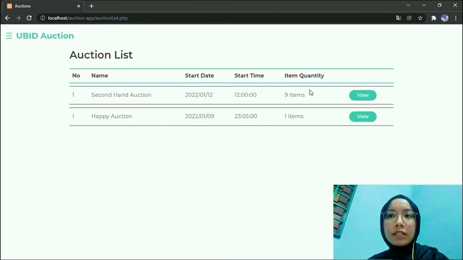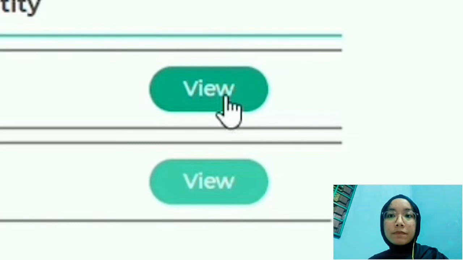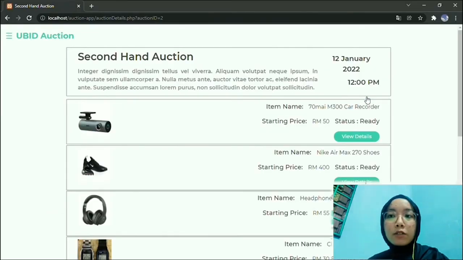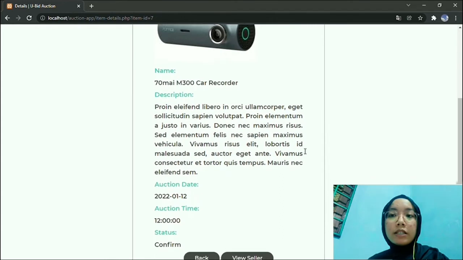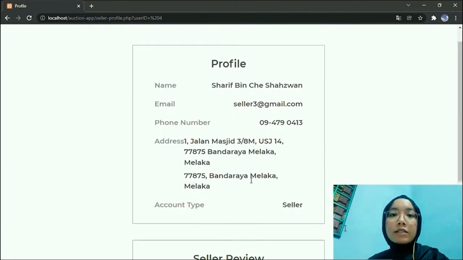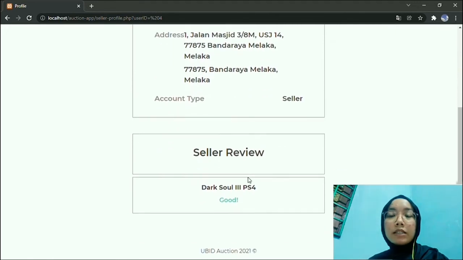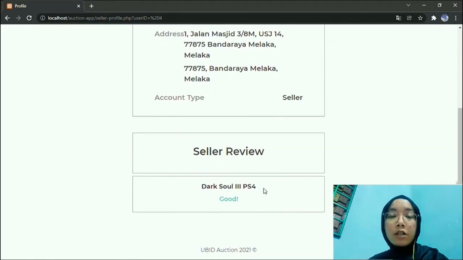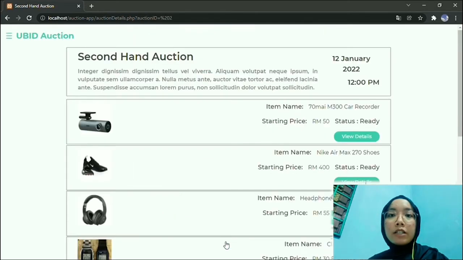When customer click this view button, customer can see details of each items in the auction. Customer can choose any item to view its details. For example, this one, customer can read the item's details and view the seller of the item. Customer can read the seller information and also the review from customer about the sold item before. If customer click on the view auction, it will go to the auction belong to the item.